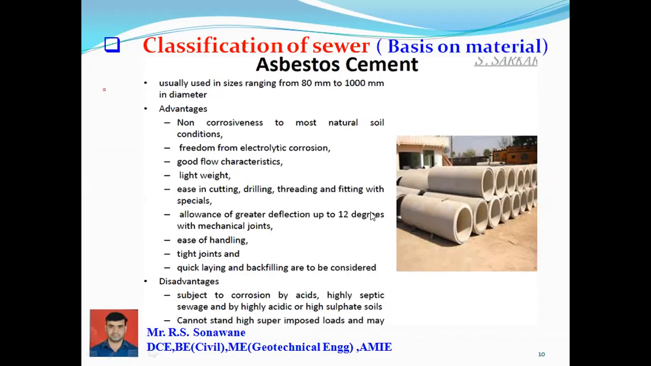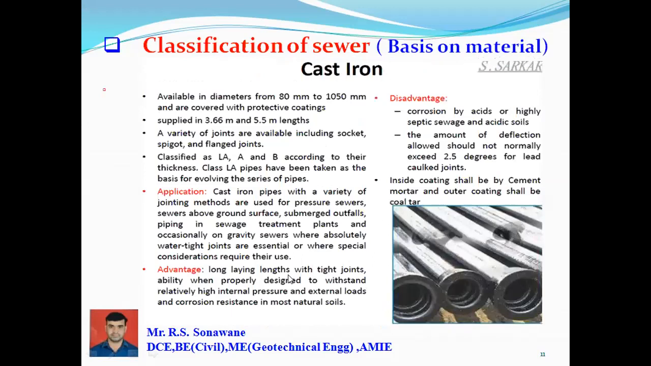The disadvantage of this asbestos cement: subject to corrosion by the acid, highly septic sewage, highly acidic. If there is septic sewage असेल किंवा acidic form मध्ये कन्वे ऑफ सिवेज होत असेल तर तिथे corrosion होण्याचे चान्सेस जास्त असतात या टाइपच्या मटेरियल मध्ये. Then the next one is cast iron. In cast iron you can see here, already we visited in a water treatment plant.